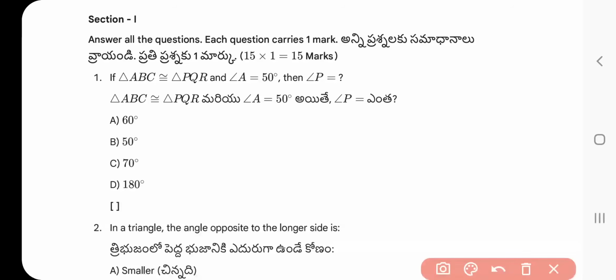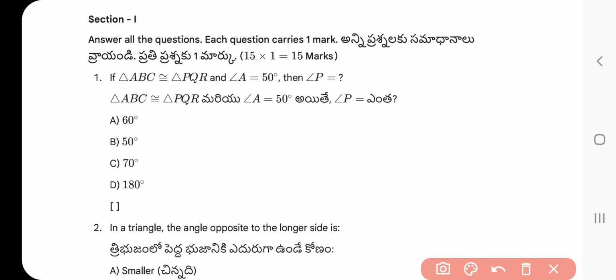Question number 1. If triangle ABC is congruent to triangle PQR and angle A equal to 50 degree, then angle P equal to? Options: 60 degree, 50 degree, 70 degree, 180 degree. What is the right answer? Right answer option B, 50 degree.